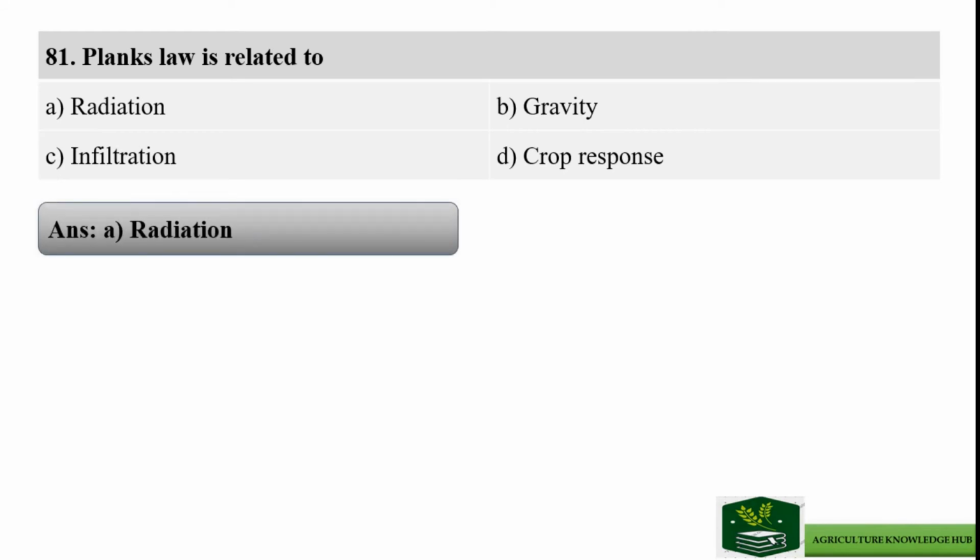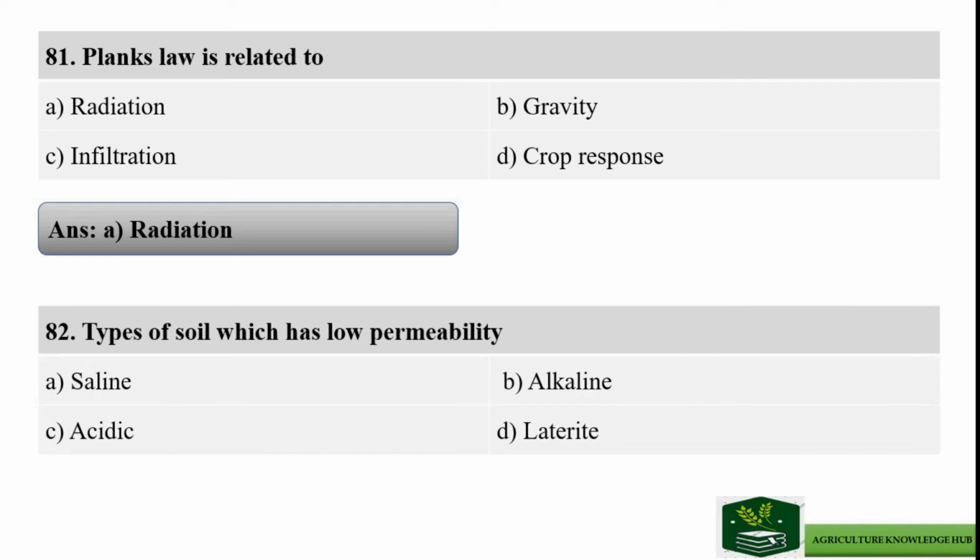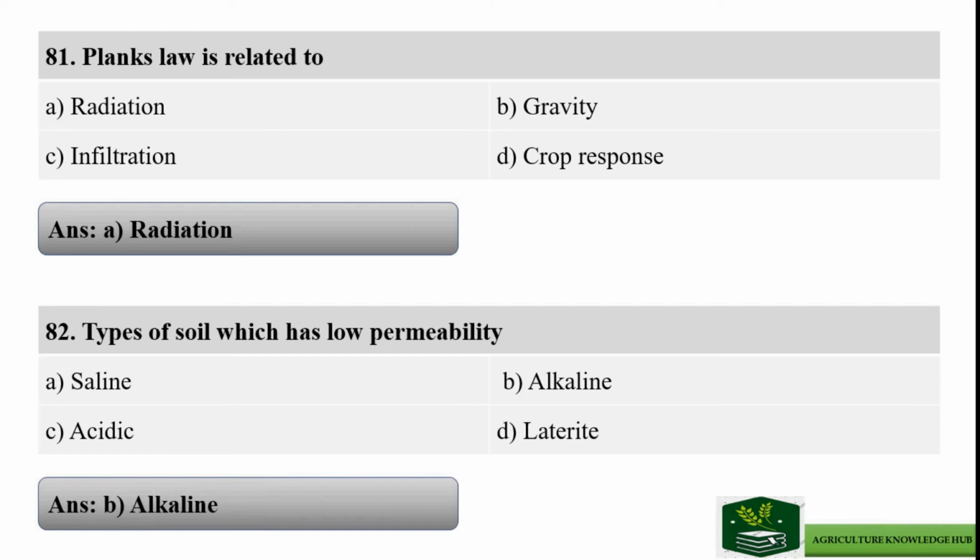Next question is: types of soil which has low permeability, and the options are saline, alkaline, acidic, and laterite. And the right answer is option B alkaline.